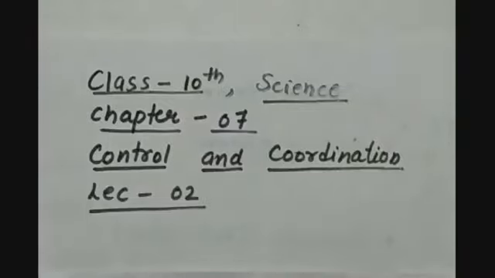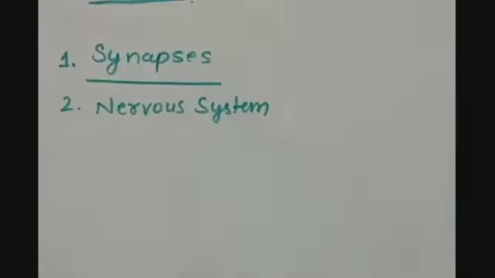This video is for class 10 science chapter number 7, control and coordination, and this is lecture number 2. So children, as you all know, in the previous lecture we studied control and coordination. We have seen the introductory part of the chapter. We have also understood the structure of the nerve cell. We have understood what a stimulus is, and how the various receptors receive information from different sensory organs.